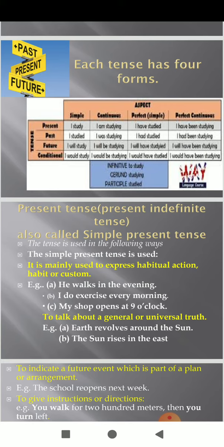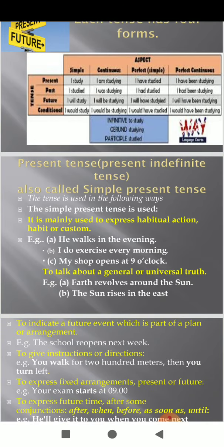Students, if we see its structure, it will be subject plus first form of the verb plus object. So it is mainly used to express habitual action, habit or custom. He walks in the evening. I do exercise every morning. My shop opens at 9 o'clock. These are usually students' habitual actions.